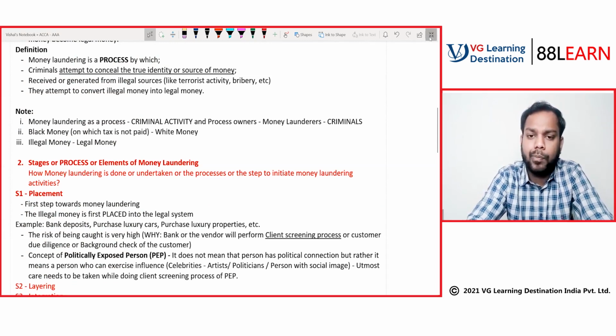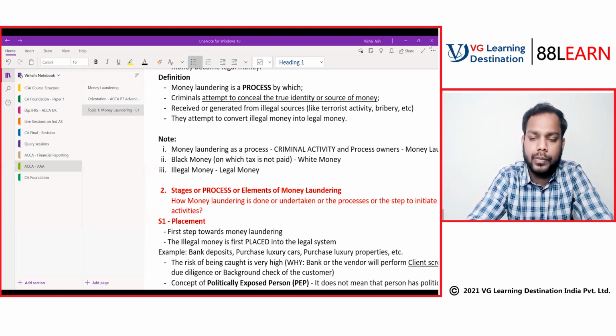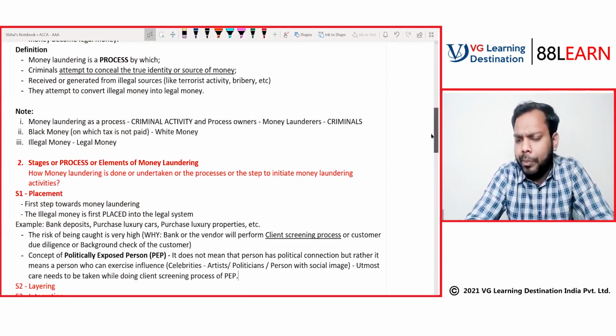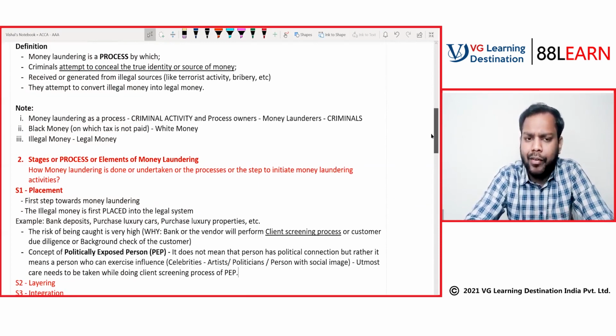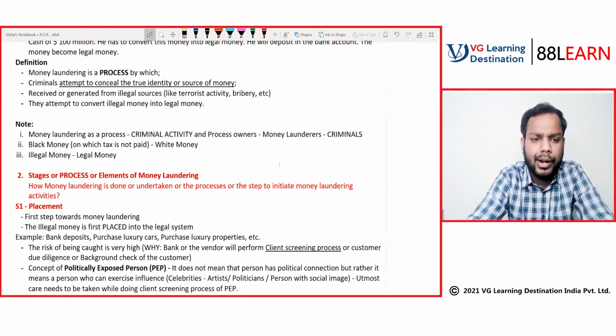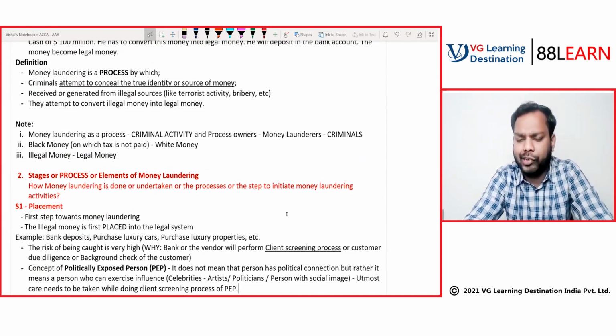Can you please respond? Is it clear or not? Does anyone else have any queries? You can take 5 minutes and read through what we have discussed, because if you can understand placement, layering and integration won't be a challenge. So I request you guys to take 5 minutes and read the definition of money laundering, the notes that I've written here, and the process of placement. Only then will I move ahead to layering and integration.